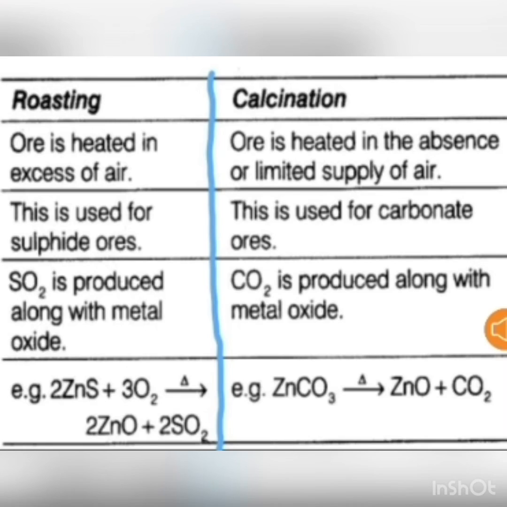Roasting is a process in which metal ore is heated in the presence of excess oxygen or air. This is done for the sulfide ore, while calcination is done for the carbonate ore. In this, the metal ore is heated at a very high temperature in the absence of oxygen or air. These both processes are applied to convert the metal ore into metal oxide.